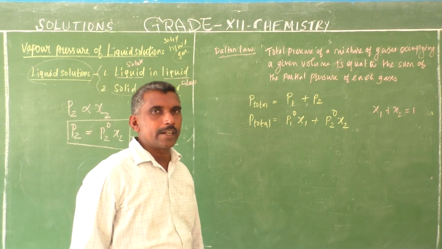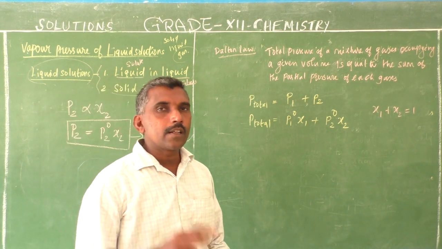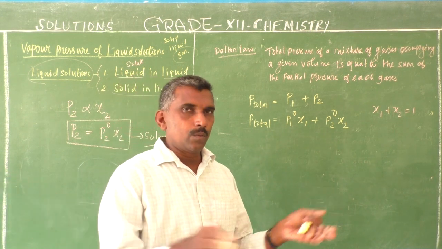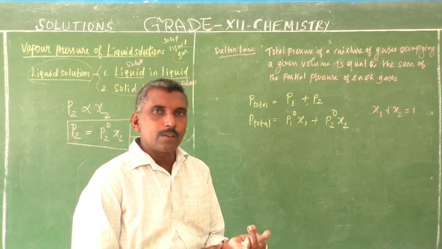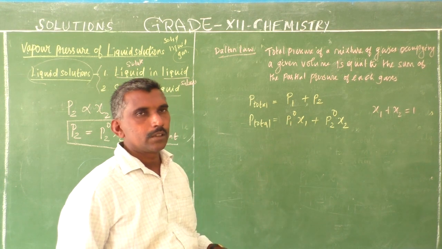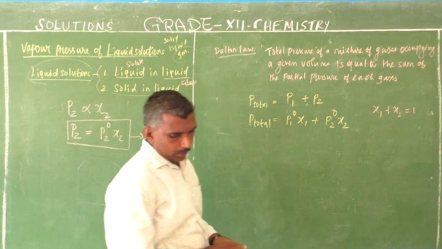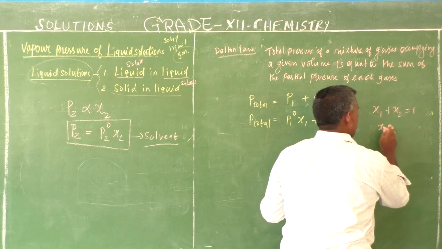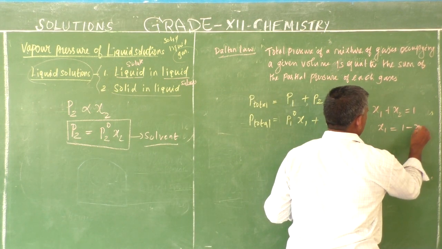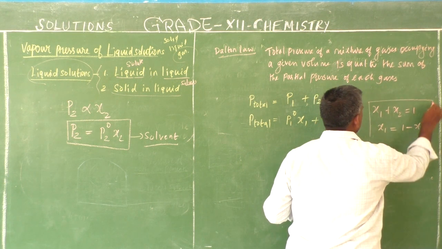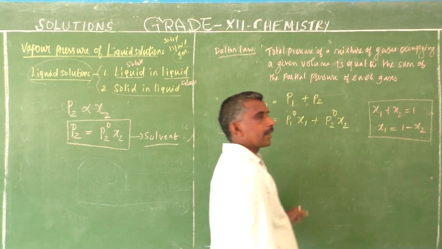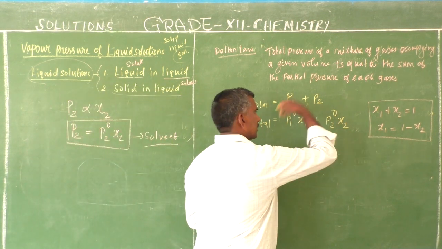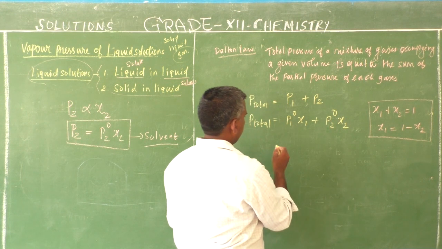In the previous year's study and previous class, concentration of solution was also covered. This time I will explain. The sum of all the mole fractions is equal to 1. So we want x1: x1 is equal to 1 minus x2. Now you substitute this x1 here.